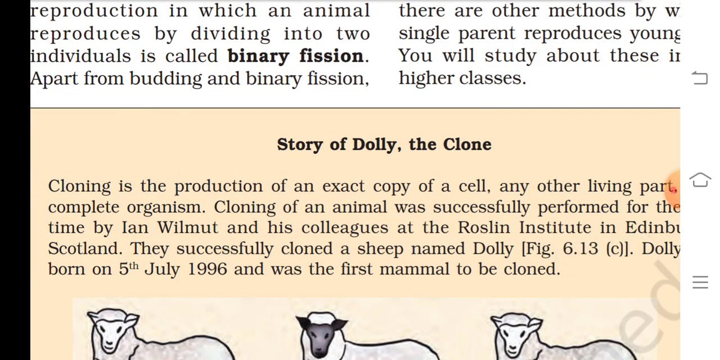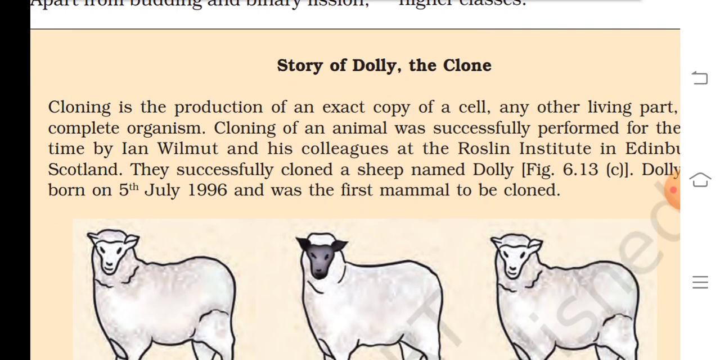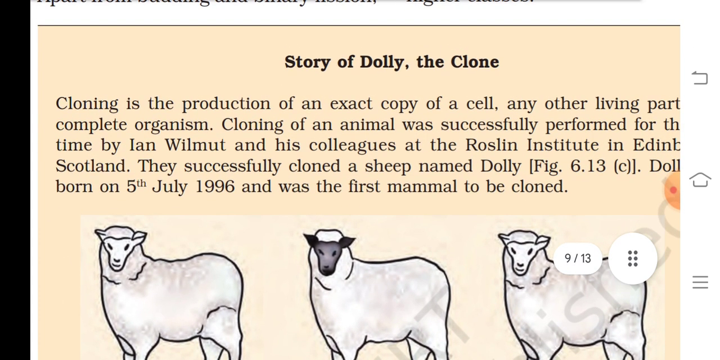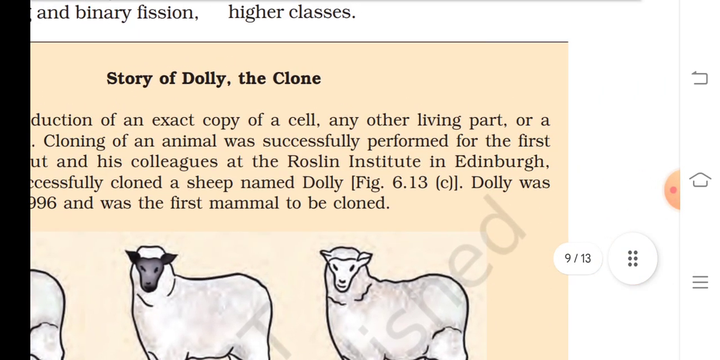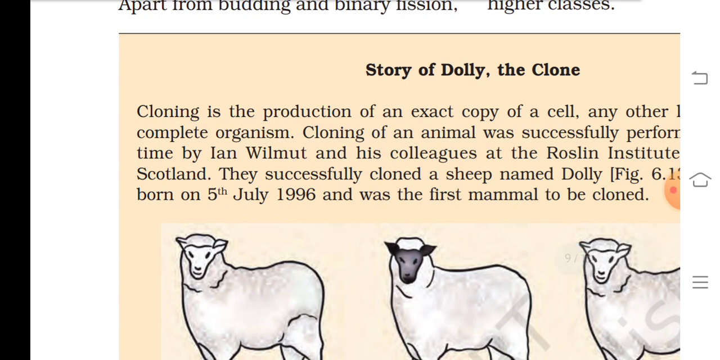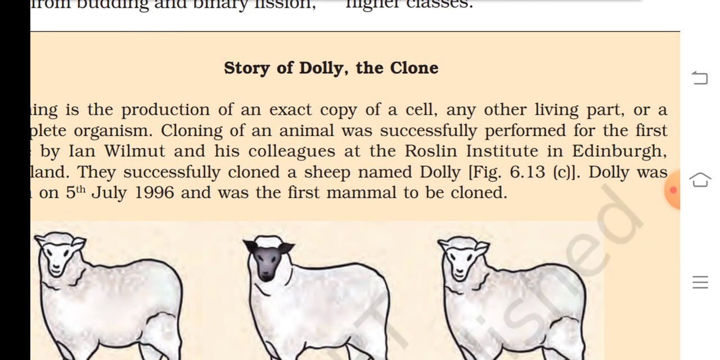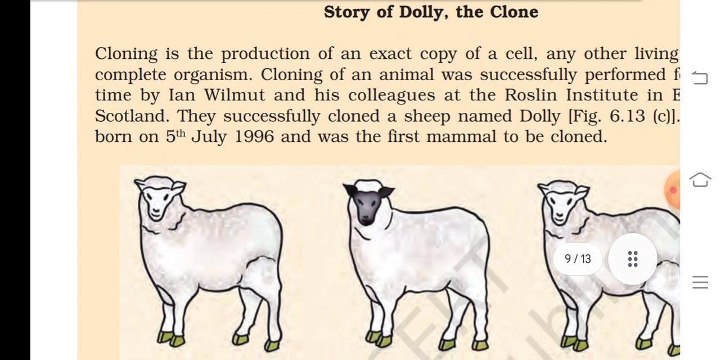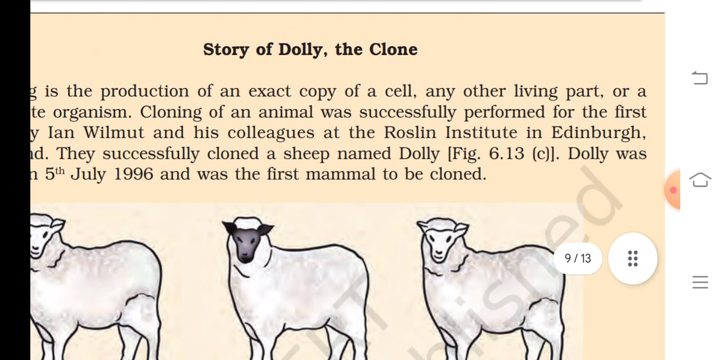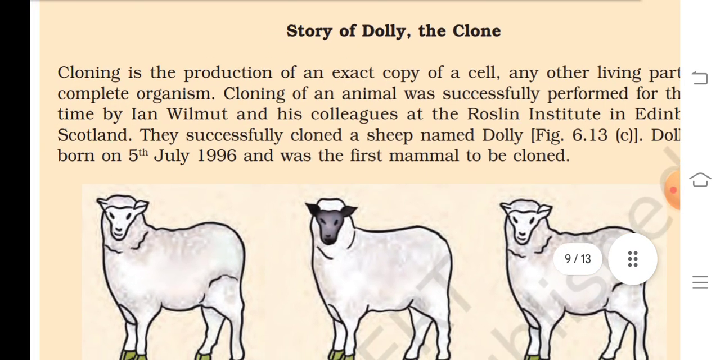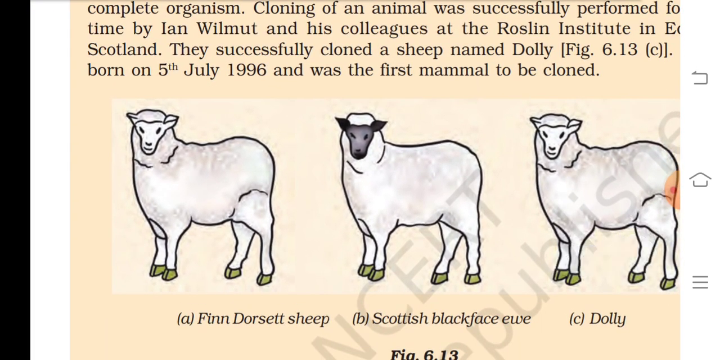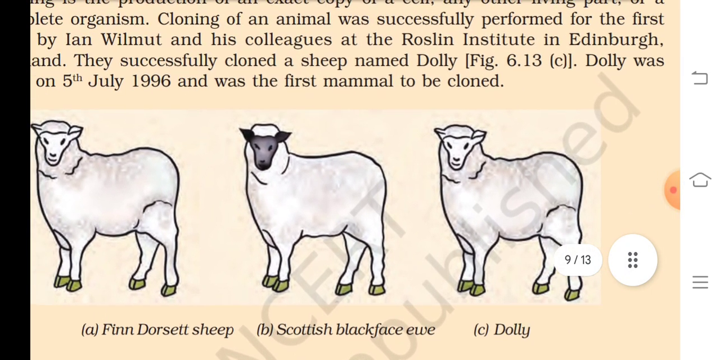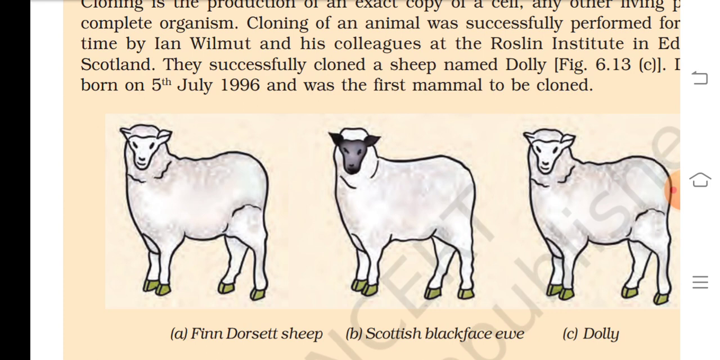Story of Dolly and clones. Cloning is the production of an exact copy of a cell, any other living part, or a complete organism. Cloning of an animal was successfully performed for the first time by Ian Wilmut and his colleagues at the Roslin Institute of Edinburgh, Scotland. They successfully cloned a sheep named Dolly. Dolly was born on 5th July 1996 and was the first mammal to be cloned.